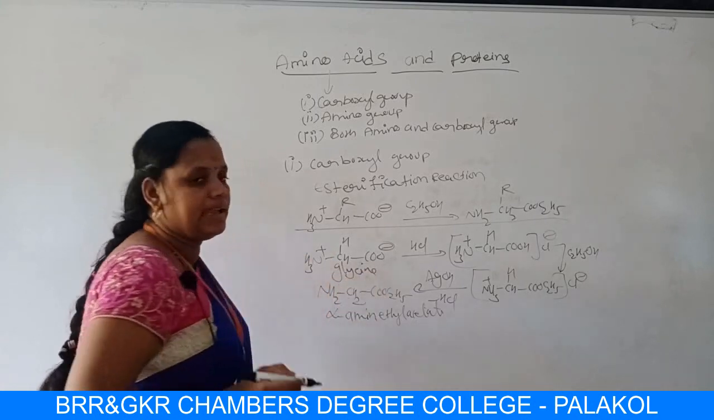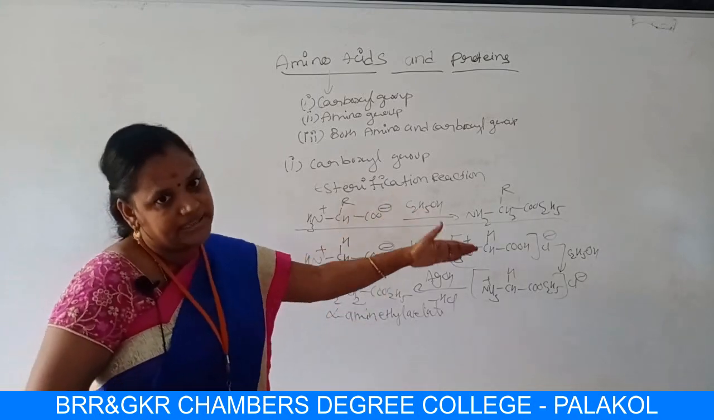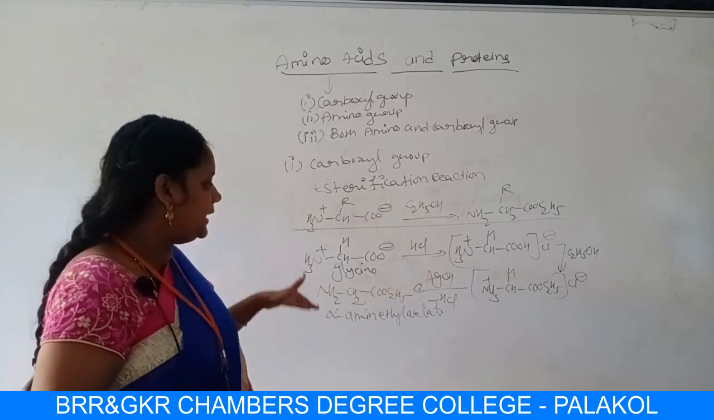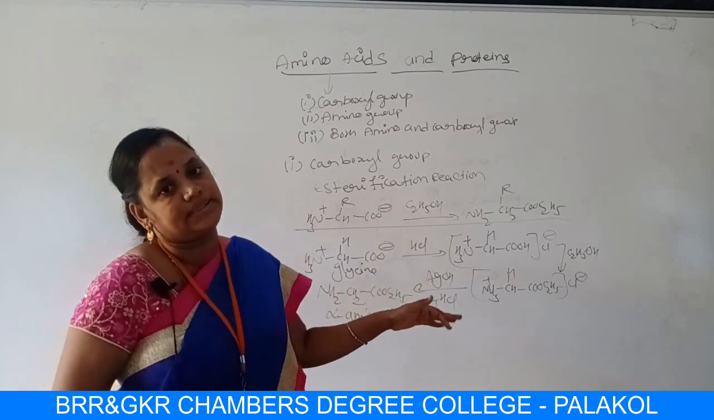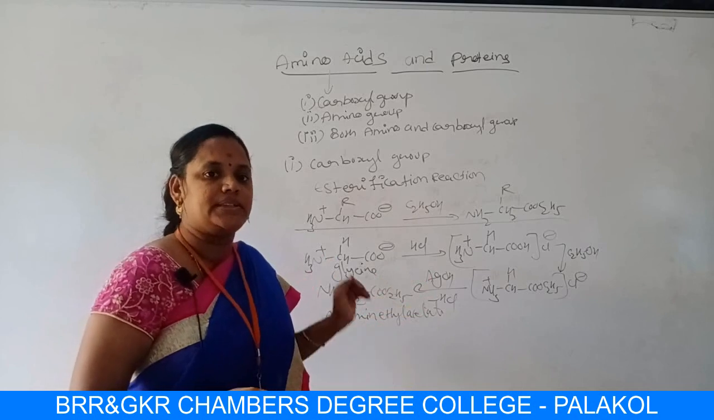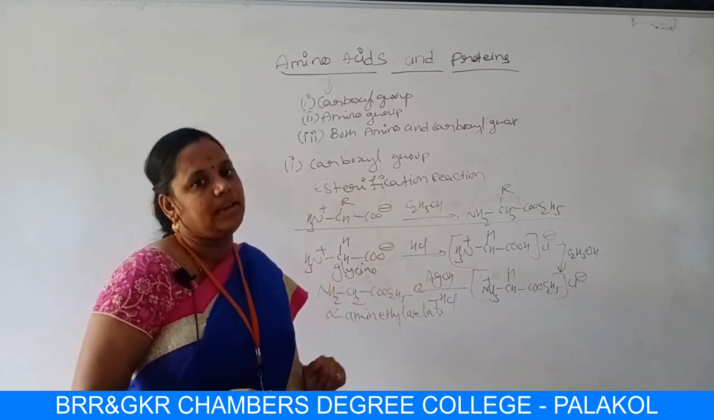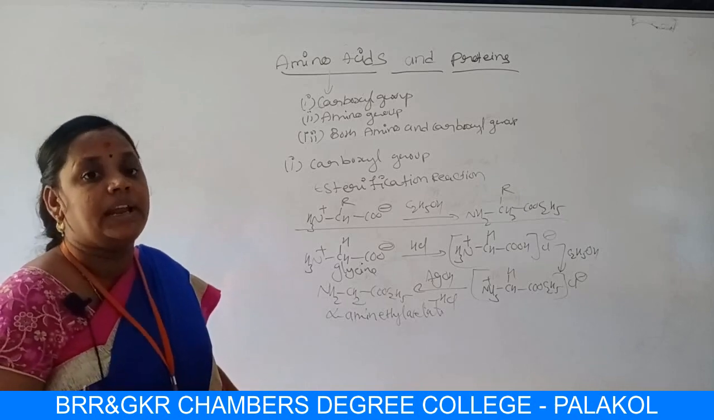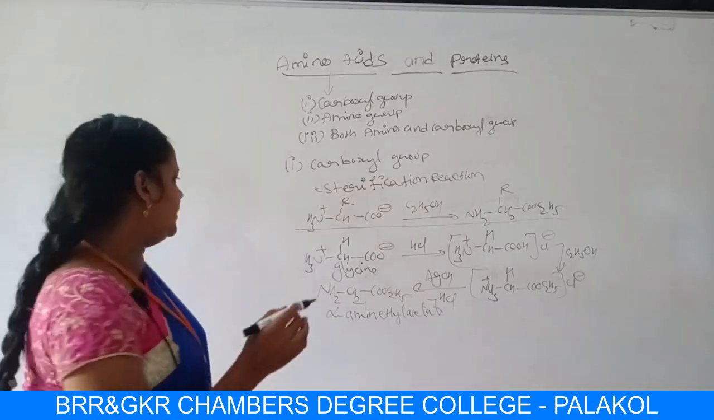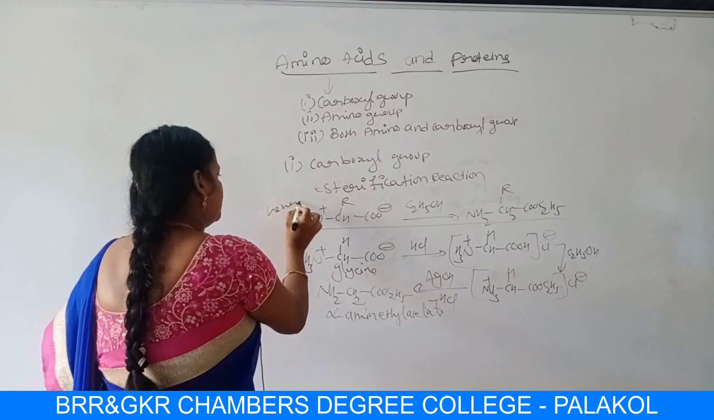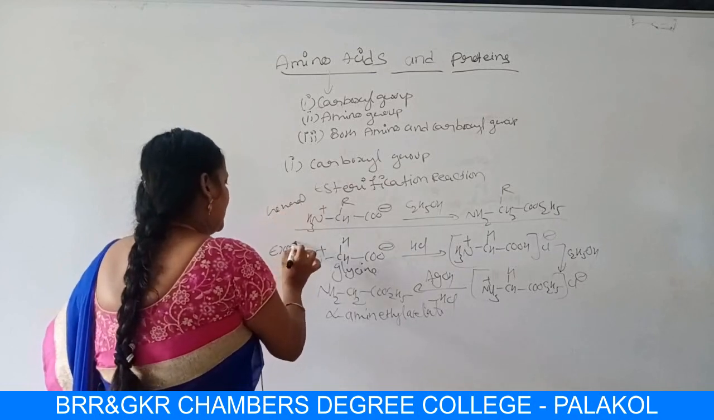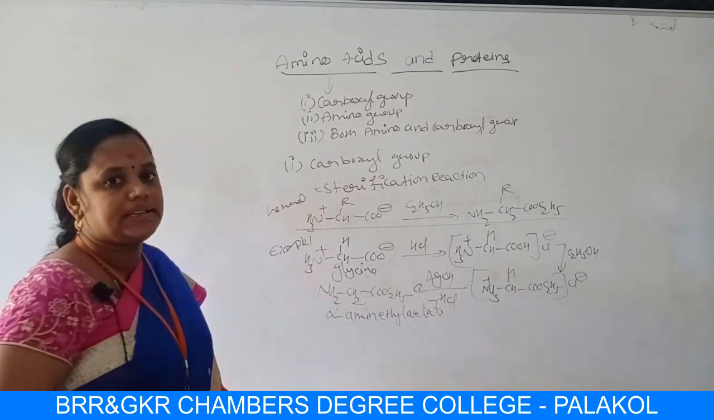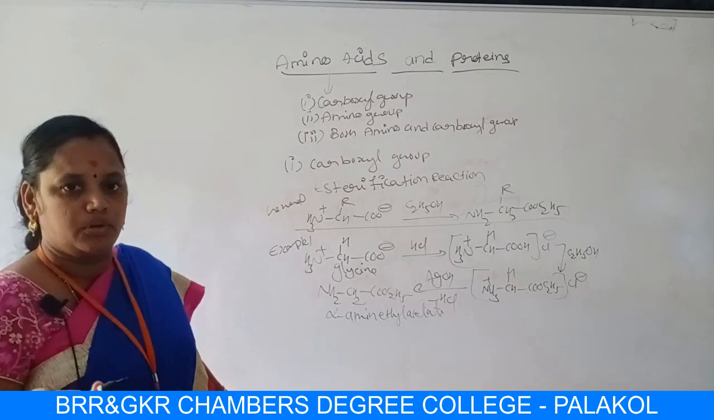If you take the amino acid glycine and do esterification, what are you getting? Alpha amino ethyl acetate. Let us do the esterification reaction for alanine also. Another example. This is the general equation, students, and I have done example 1. Let us do one more example. Okay, students?